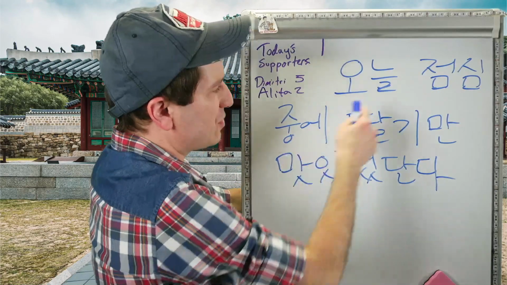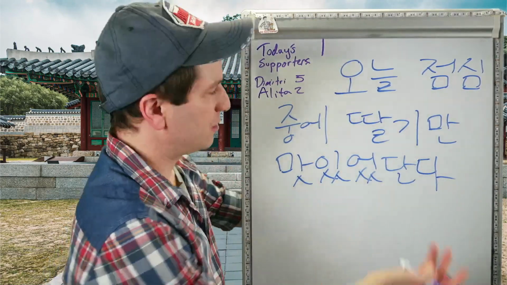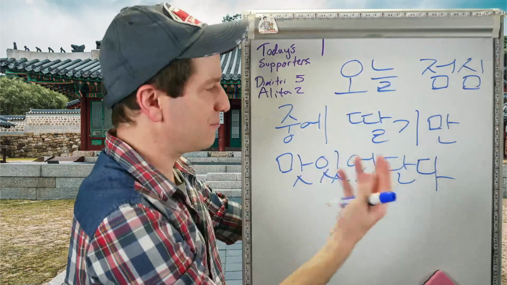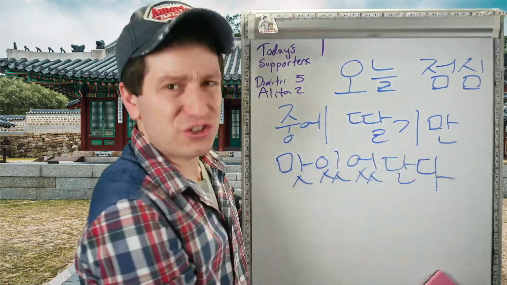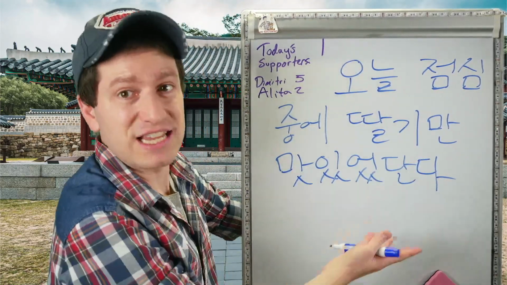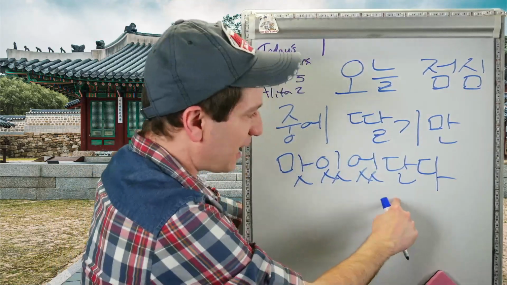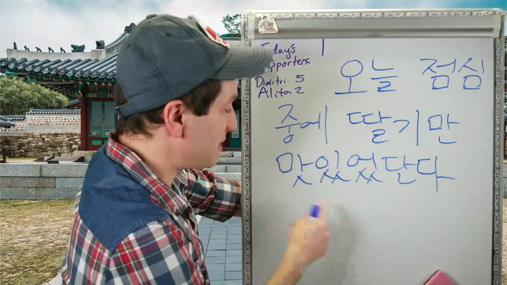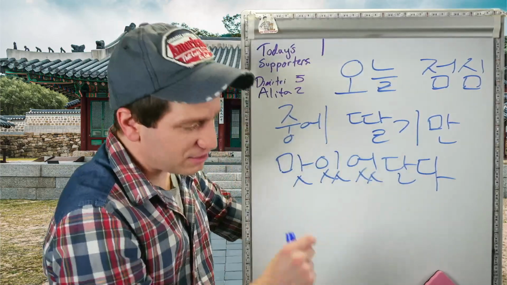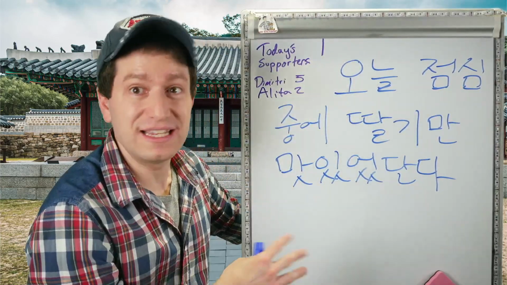오늘 점심 중에, so in today's lunch, literally among today's lunch items, 딸기만, only strawberries, 맛있다, to be delicious, to taste good, to be good. 맛있었다, were good. So only the strawberries tasted good, they say. I heard that only the strawberries were good in today's lunch.